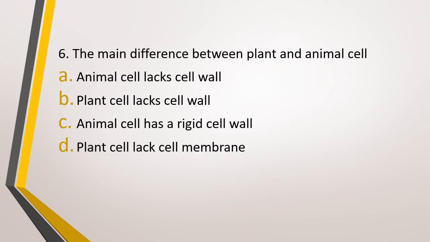Question number 6. The main difference between plant and animal cell is. What is the main difference between plant and animal cell? Option A, animal cell lacks cell wall. Option B, plant cell lacks cell wall. Option C, animal cell has a rigid cell wall. Option D, plant cell lacks cell membrane. The main difference between plant and animal cell is. The correct answer is option A, that is animal cells lack cell wall.